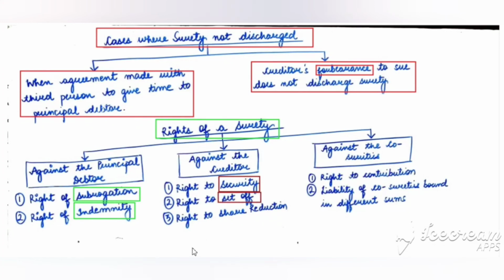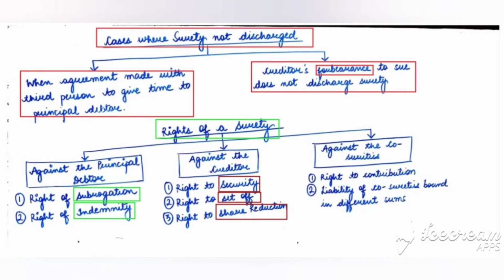It means that the surety has full right to set off his claim with the creditor. Next is right to share reduction. On insolvency of the principal debtor, the surety has a right of share reduction. That means reduction in the liability of the surety.